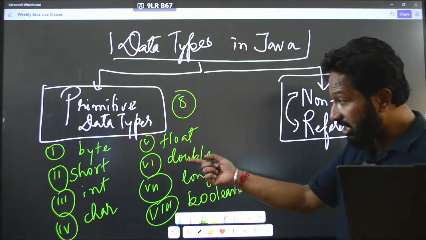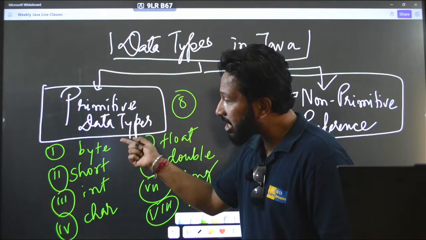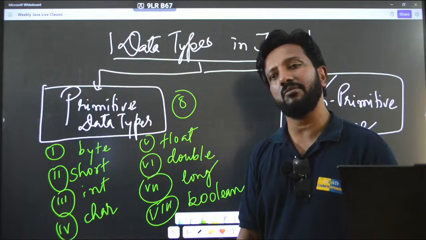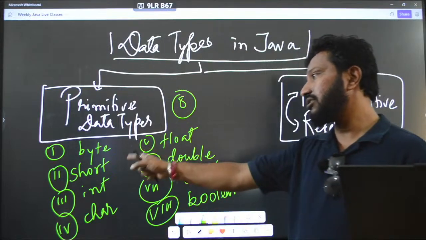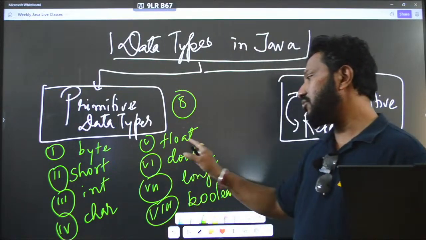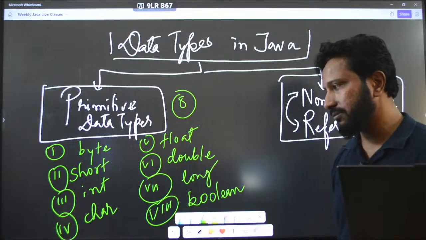So these are the primitive data types that we have available in Java.